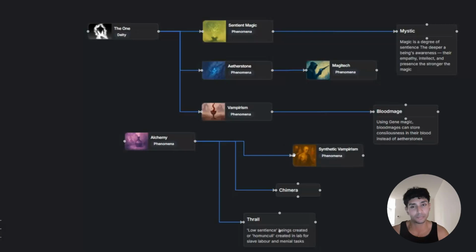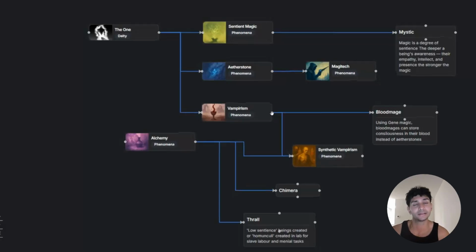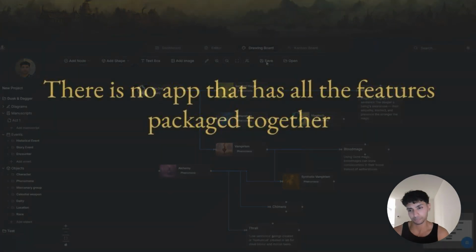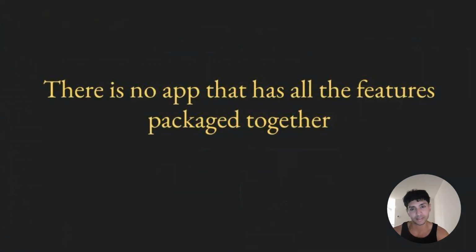So I wanted to make this app in a way that it addresses my biggest pain points. Well, the first one is I noticed that there is no app out there that has all the essential features for world building and narrative complexity.